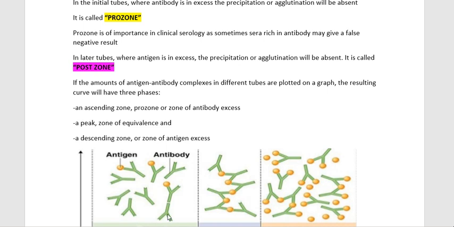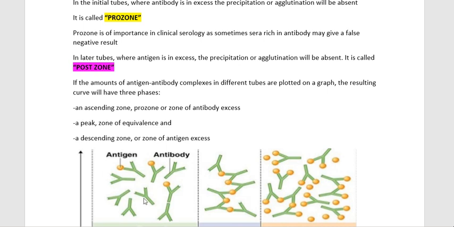Now the antigen antibody reaction occurs best in one of the middle tubes. Why? Because it has equal concentrations of both antigen and antibody, and this zone is called the zone of equivalence.